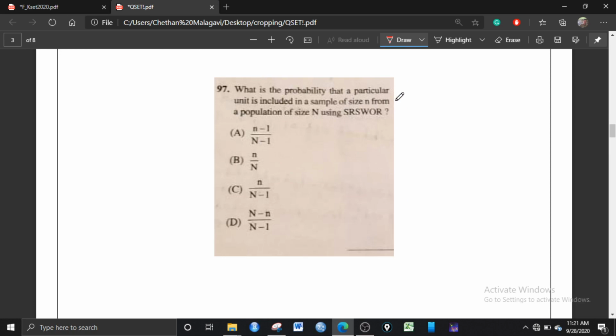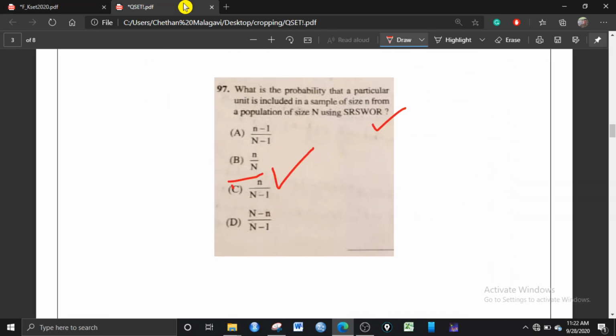What is the probability that a particular unit is included in a sample of size n from a population of size N using simple random sampling without replacement? Without replacement means after obtaining the sample, you are not returning it to the box or to the population. Suppose there are 10 population units, and you are taking a random sample of size say 3, and after taking the first sample, that first sample is not replaced back into the population. That is the meaning of simple random sampling without replacement, and the answer for this is n by N. Option B is the right answer.